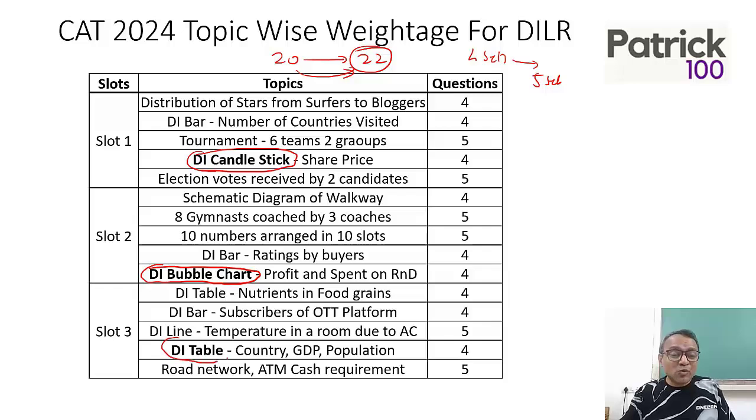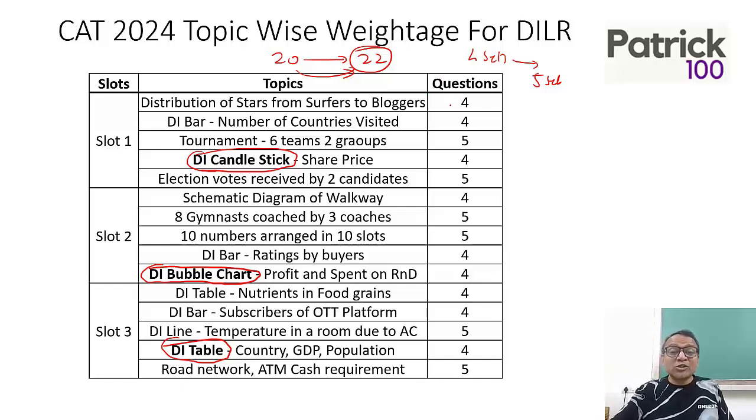The DI table out here was more of a DI calculation set. Slot 3 had a lot of tables and bars and charts, but the DI table on country GDP was a more calculation-based DI set. So there was this pure DI set. Otherwise, most of the other sets were more logic based than DI based.